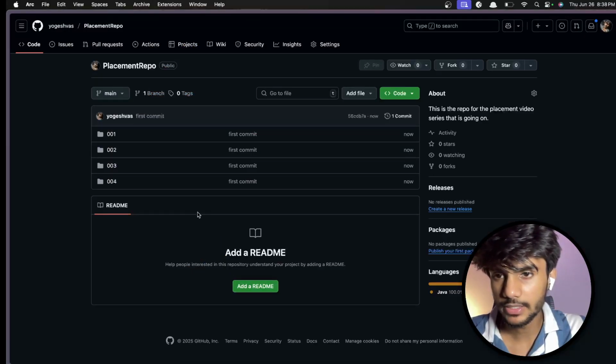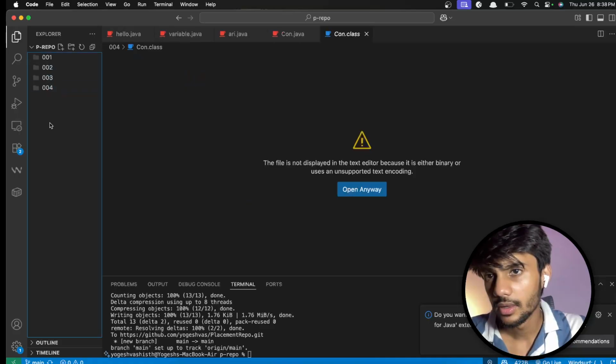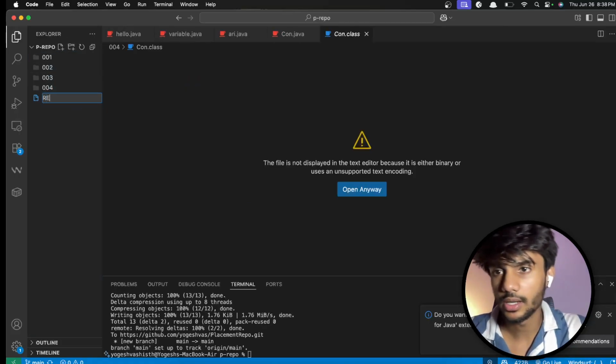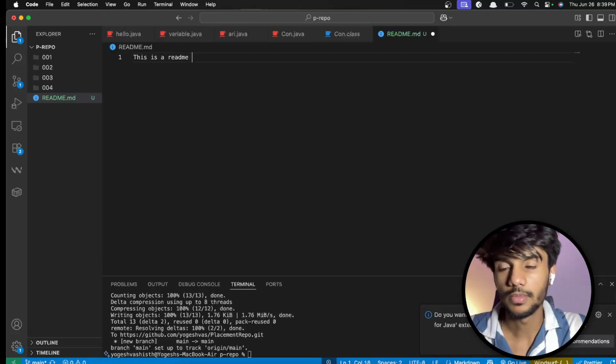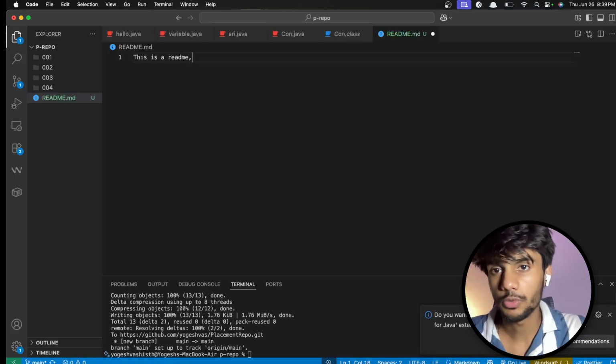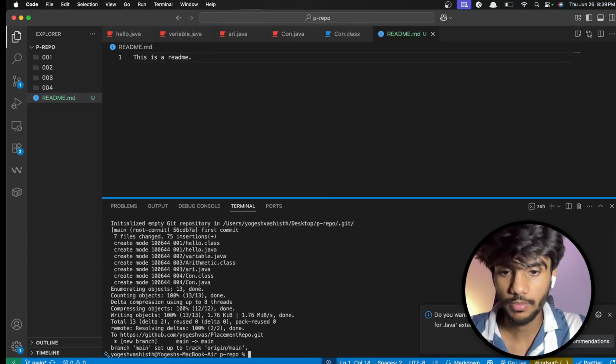We can make a README as well. Let me show you how to make a README. I'll create readme.md, and I can see this is a readme. And how do we push the code again? You can push it via here, but I'll do it via the CLI. First of all, let me clear all this.